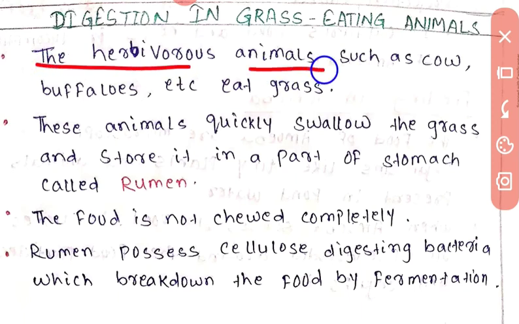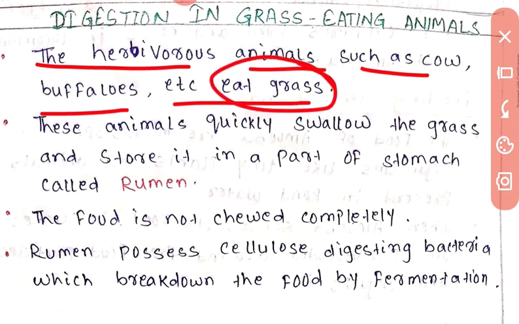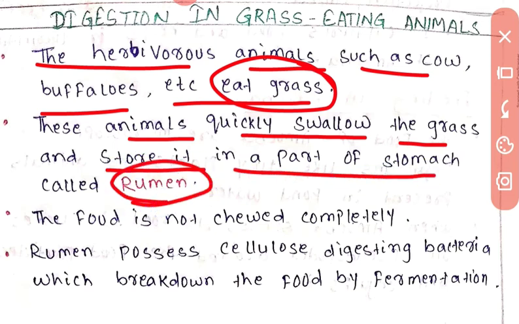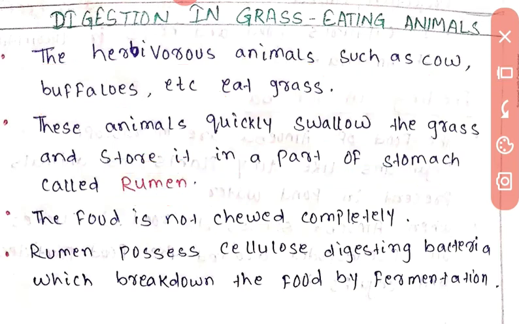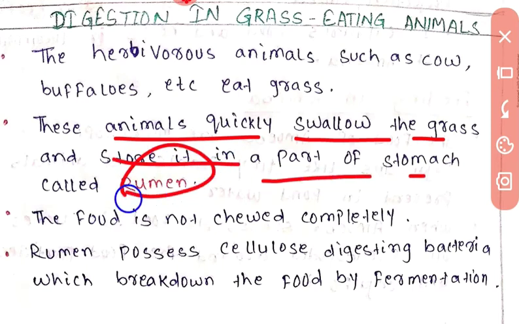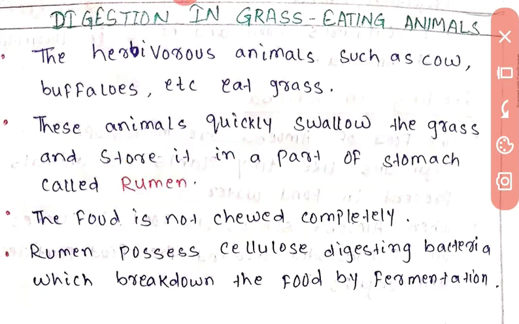The herbivore animals such as cow, buffalo, etc. eat grasses. These animals quickly swallow the grass and store it in a part of the stomach called rumen. I will show you where the rumen is.